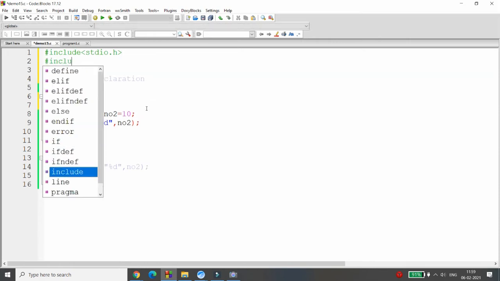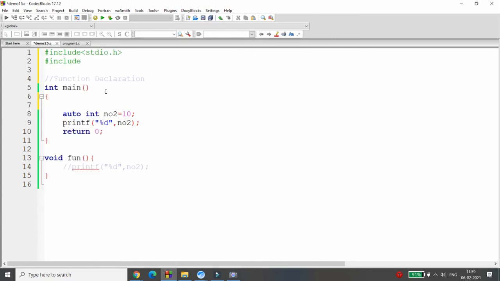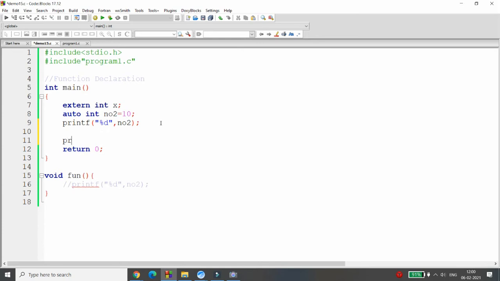Here you can just write #include. Whenever you are accessing any program in your file other than a header file, write it within double quotes. And within the double quotes, you can write program1.c. So this program1.c will be included over here. And now you can declare over here extern int x. No need to assign the value. You can simply print your variable value, that is x = %d and print x.